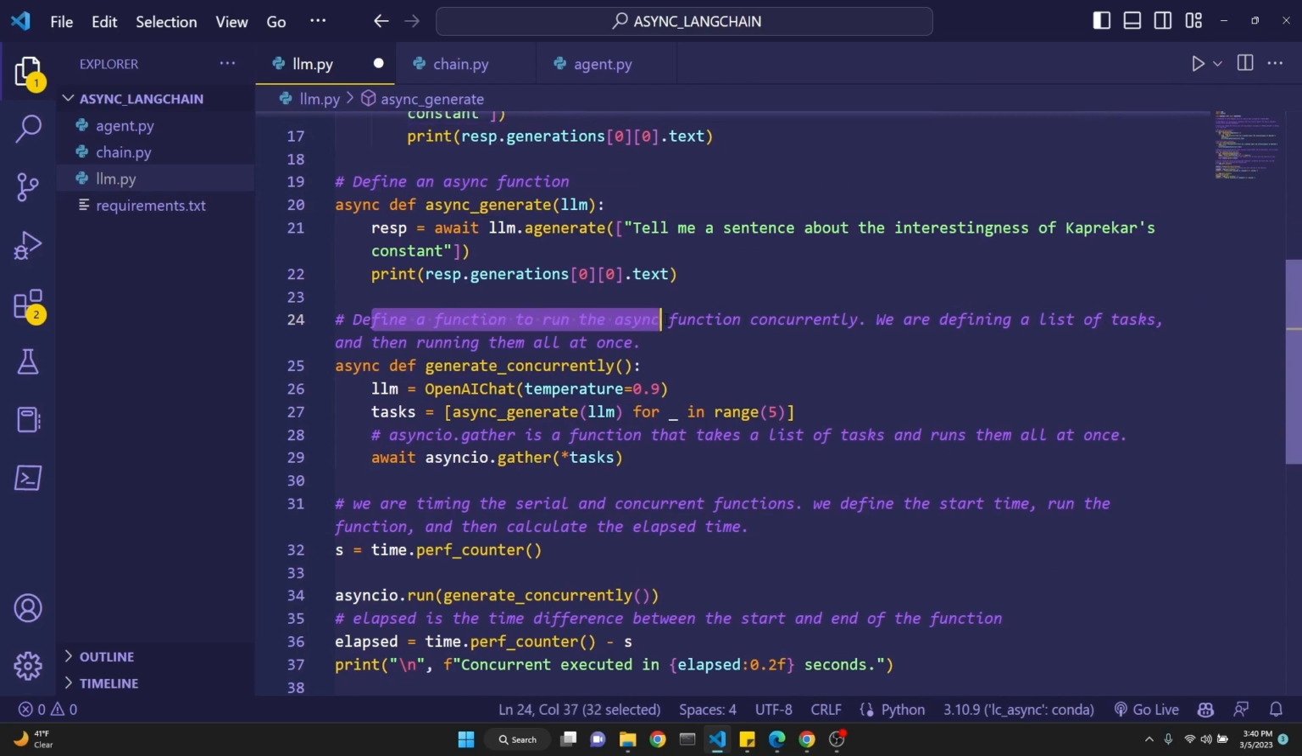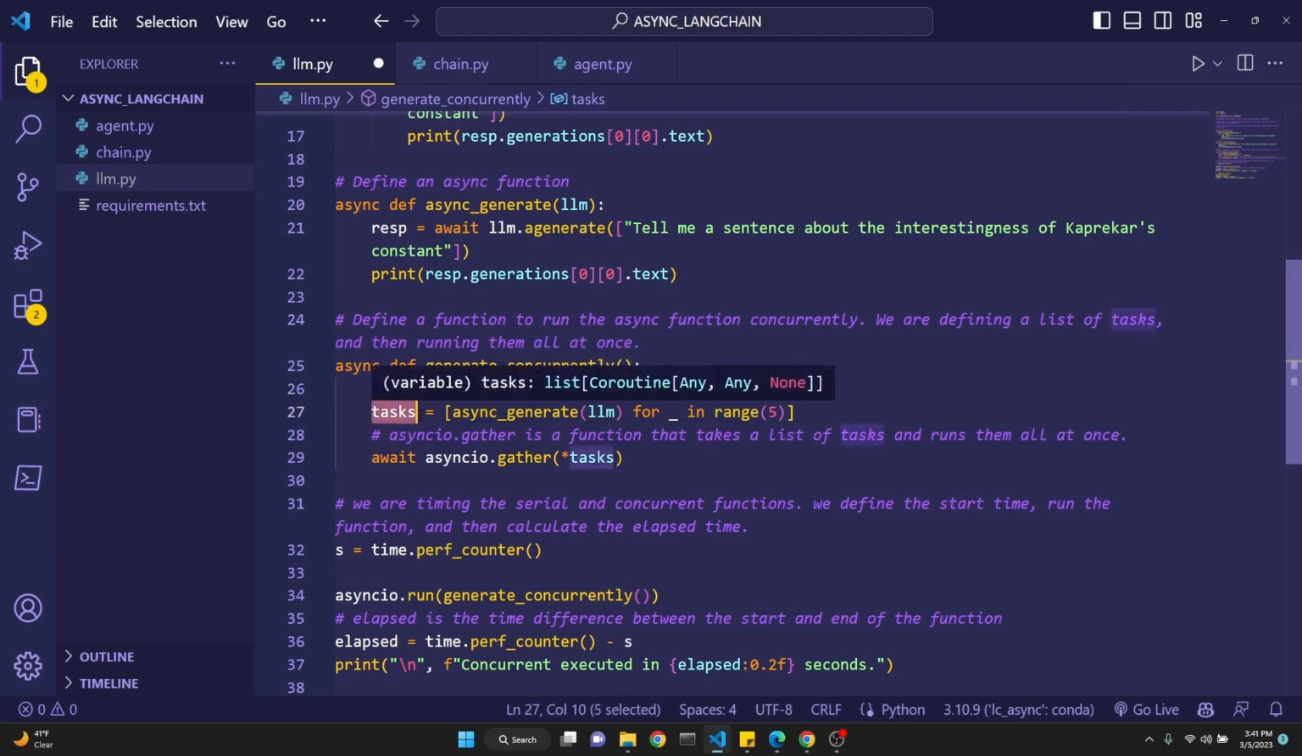Then we define a function to run the async function concurrently. We're defining a list of tasks here. Pay attention. Then we are again defining with async a function which says generate concurrently. This function defines an LLM, which is OpenAI chat, GPT 3.5 Turbo, at temperature 0.9. And we are defining a tasks list with async generate function for placeholder in range 5. We are going to make 5 concurrent calls with this tasks list.